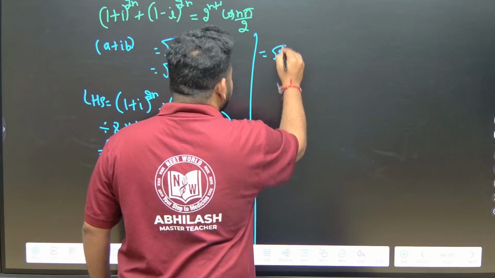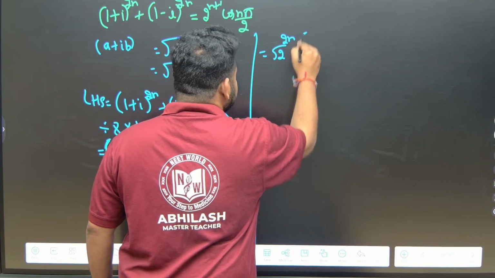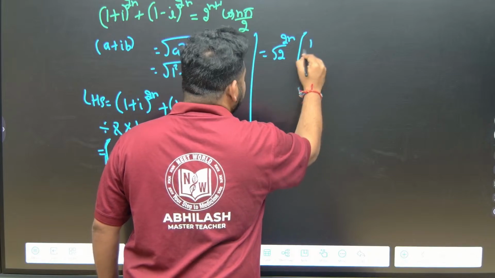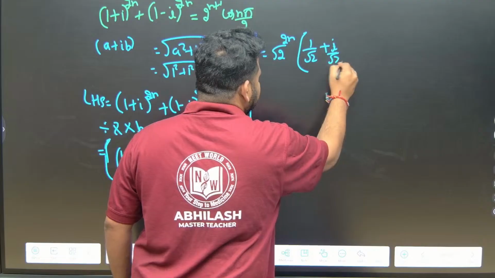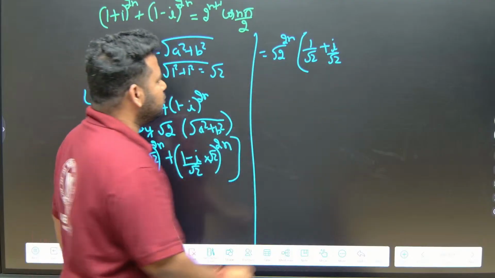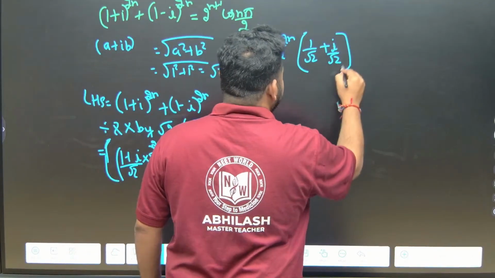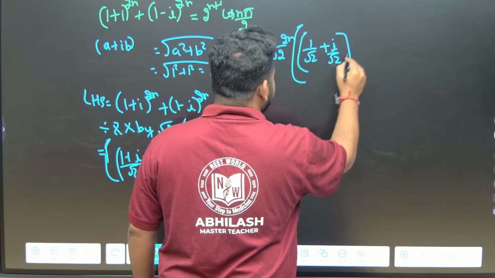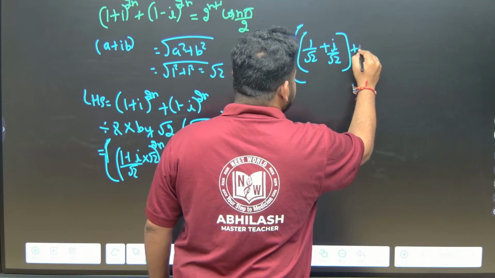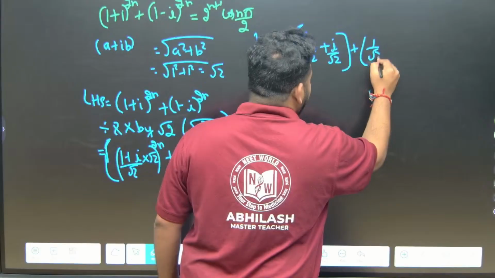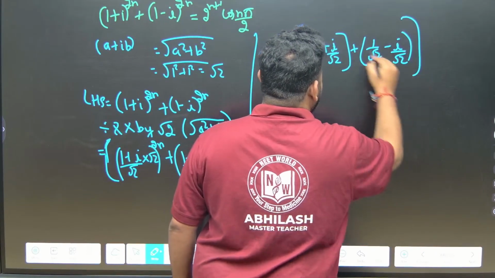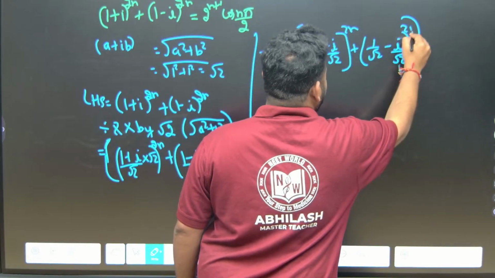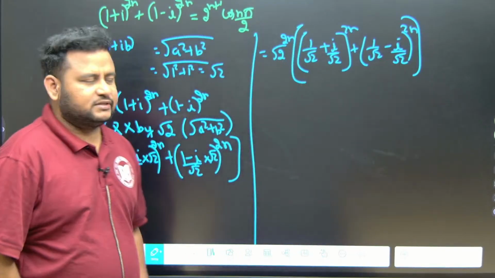So this will become root 2 to the power of 2n, and if I separate and divide, this will become 1 by root 2 plus i by root 2, plus 1 by root 2 minus i by root 2. Correct na? This I will have to the power of 2n. This is what I have.